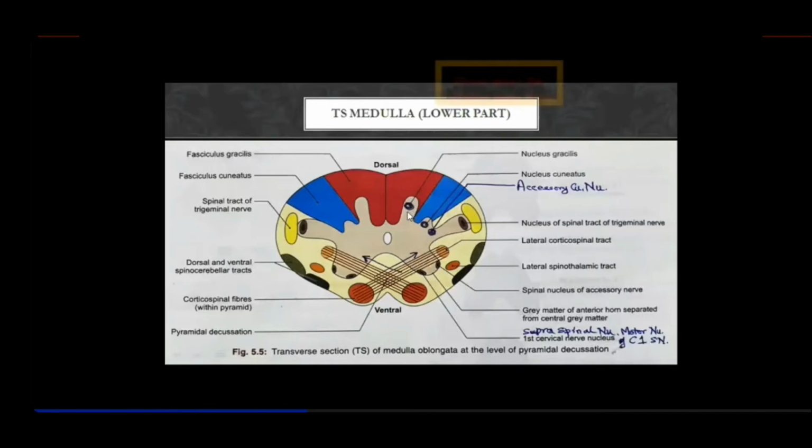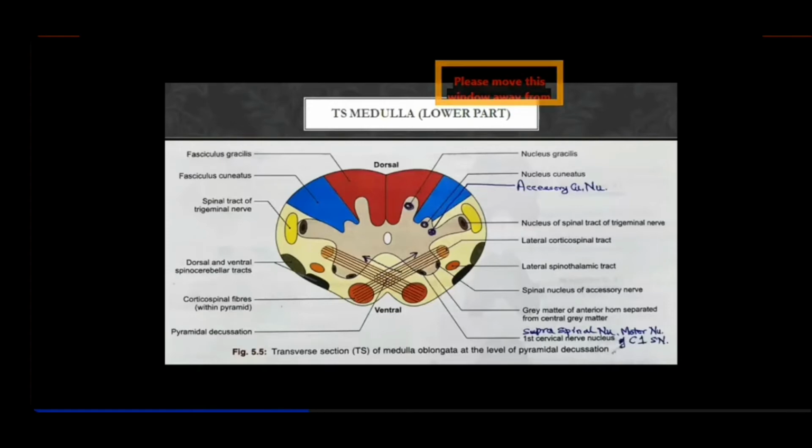So you find this is the nucleus gracilis, and this is not limited to the lower portion. This nucleus reaches to the upper level of the medulla, right? Because of that, on the dorsal aspect, remember there were the gracile tubercle and cuneate tubercle.